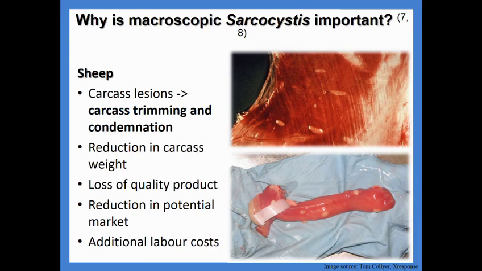Carcass lesions like we can see in these two pictures. This is a diaphragm muscle of sheep and an esophagus, and the rice grain looking things are the carcass lesions. These lesions have to be trimmed during meat processing, or in the case of a highly infected carcass, the whole carcass is condemned for human consumption. This causes a reduction in carcass weight, a loss of quality product, a reduction in the potential market of the carcass, and additional labour costs borne solely by meat processors.